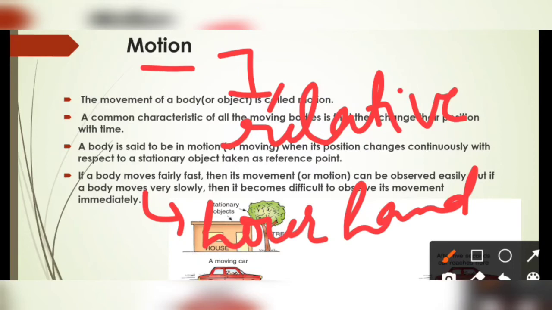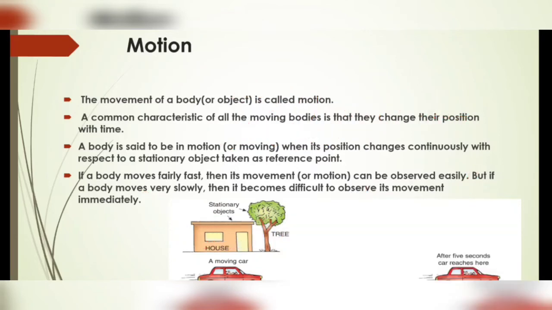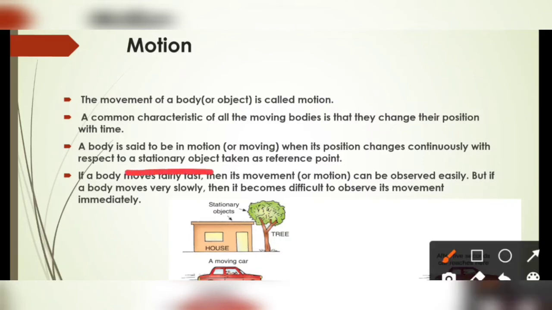So we always need an observer and a reference point to know about the motion. Hopefully this is clear: a body is said to be in motion when it changes its position continuously with respect to a stationary reference point with time. And the object is said to be at rest if it is not changing its position with time.